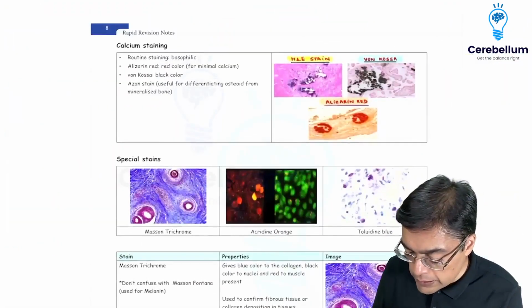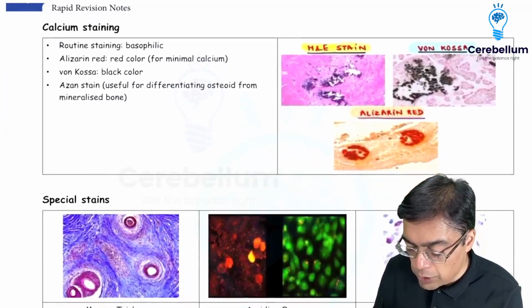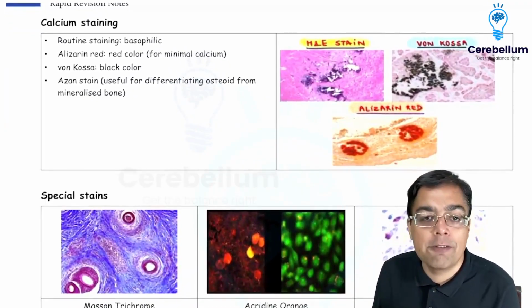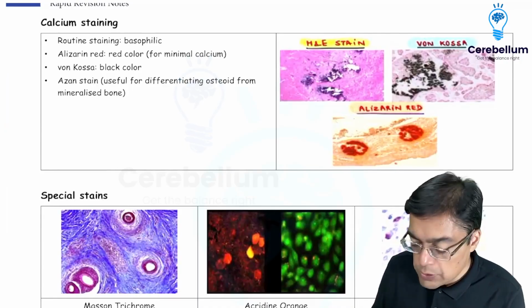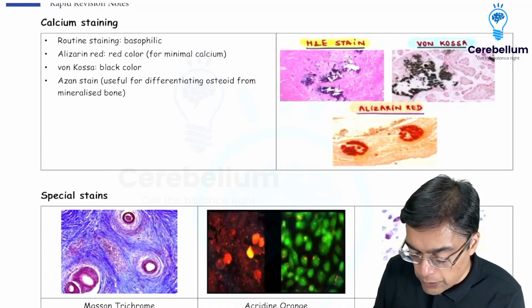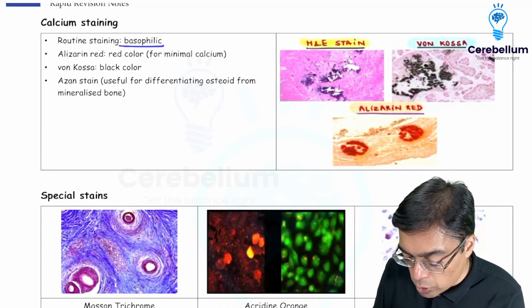What's coming next on our exam is detection of calcium. Usually very, very fascinating, but thankfully has not been asked in the exam too frequently so far. So in routine staining, calcium is going to give you a blue color.